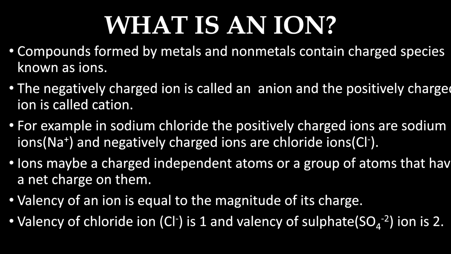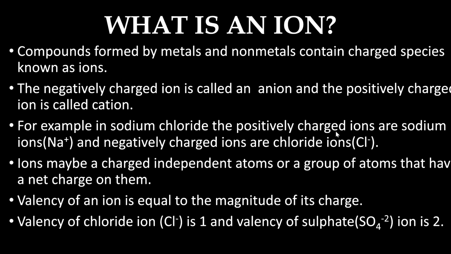Now coming to what is an ion. Compounds formed by metals and nonmetals contain charged species known as ions, and any compound is formed by the reaction between a positive ion and a negative ion. And the negatively charged ion is called an anion, and the positively charged ion is called cation. For example, in sodium chloride, that is NaCl, the positively charged ions are sodium ions.